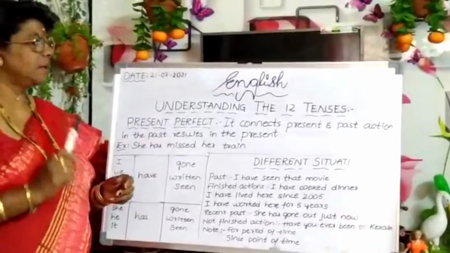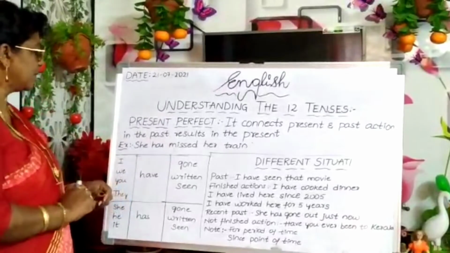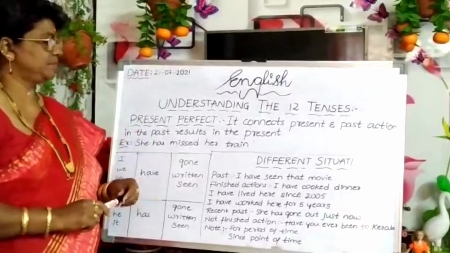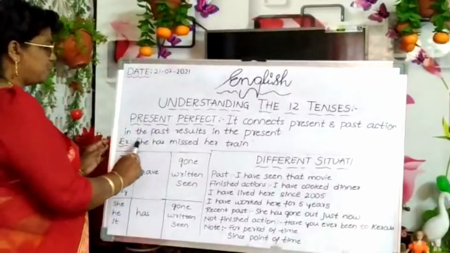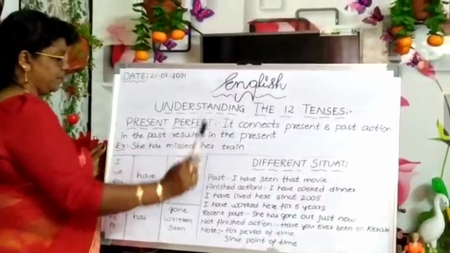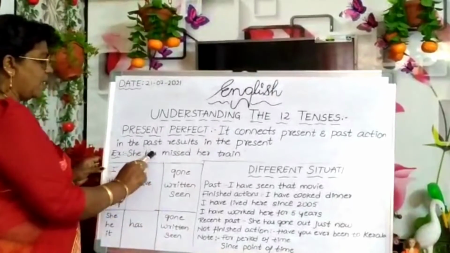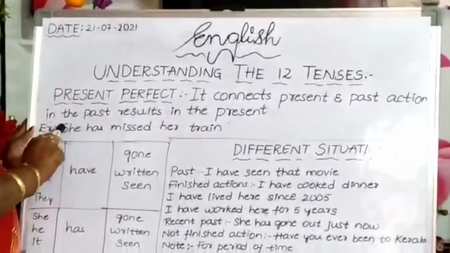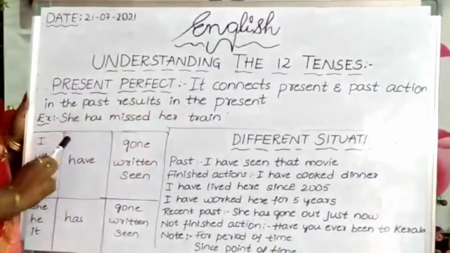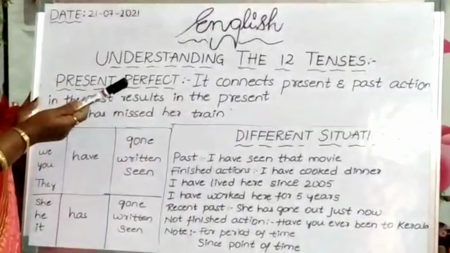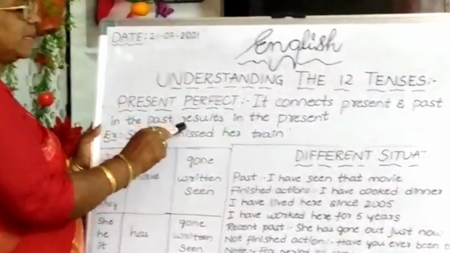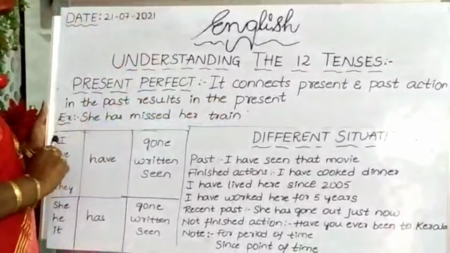It connects present and past: the action is in the past and the result is in the present. For example, she has missed her train. She has missed her train, that is present perfect. If we say she missed her train, that is simple past. So two actions are connected, and the result is in the present tense. So let us go for